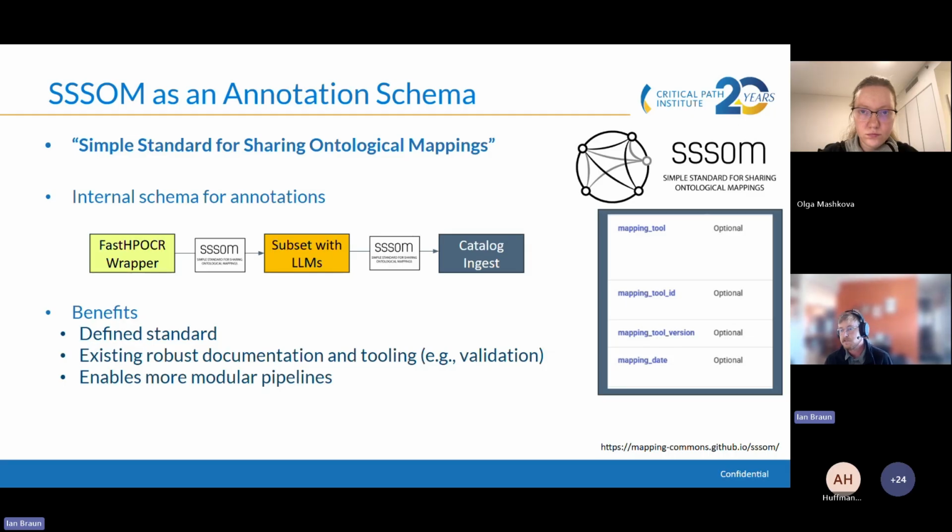And the fact that we're using this defined schema enables us to build the pipeline in a more modular way. So we can put a wrapper around FastHPOCR that outputs in SSSOM, and then myself and others can develop other pipeline steps that are able to ingest those outputs without redoing any of the work of developing a schema like this.